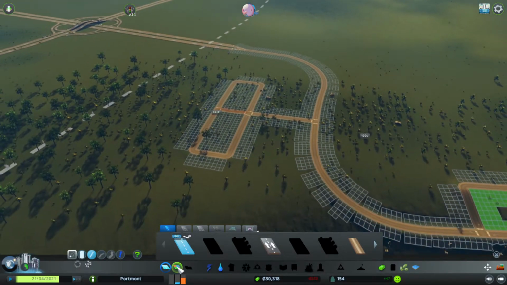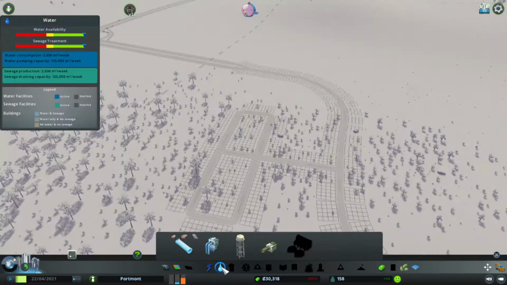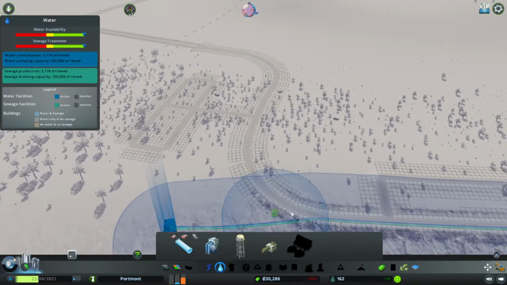There we go, so we've got a little section there. I'm going to zone some industry in there. I also need to get my water pipes. Doesn't like that, does it? Right, we're going to get our water pipes along the road.